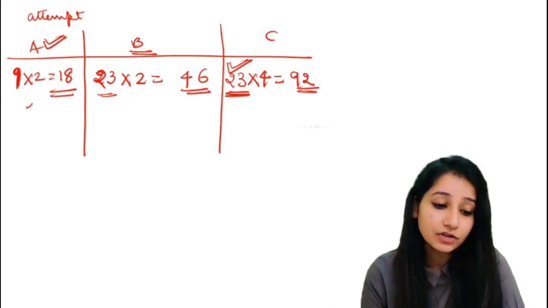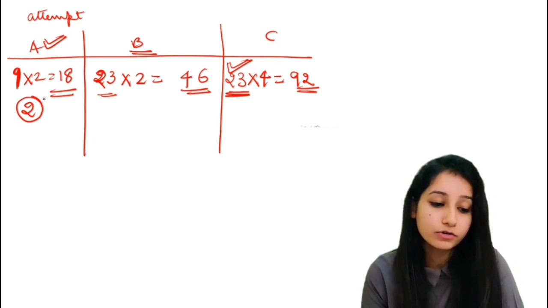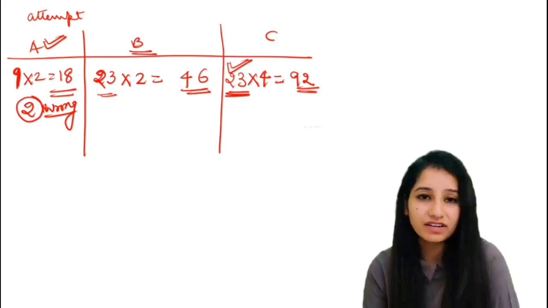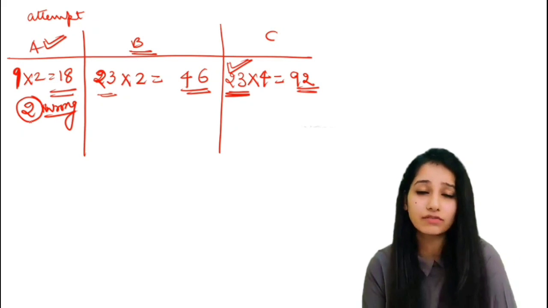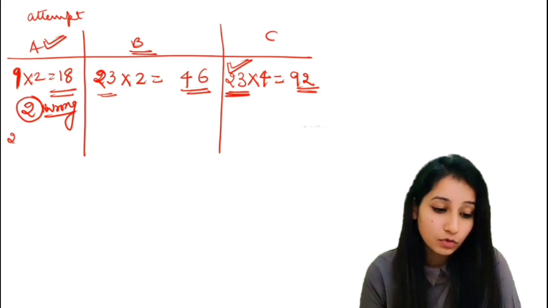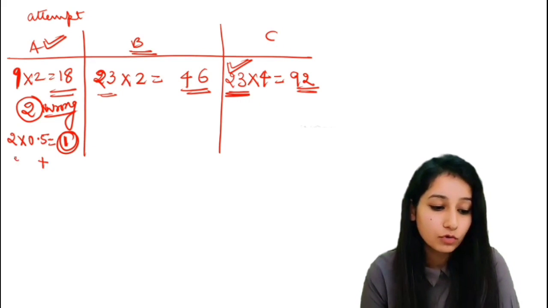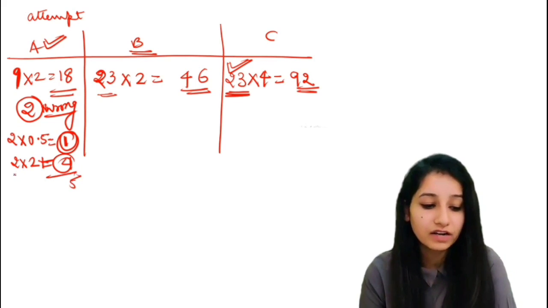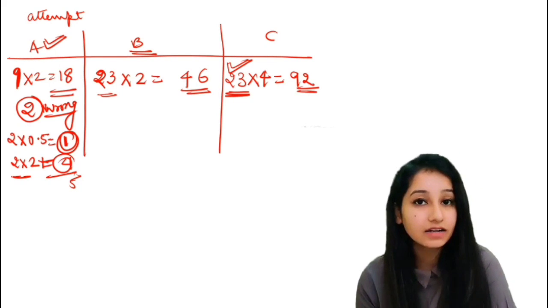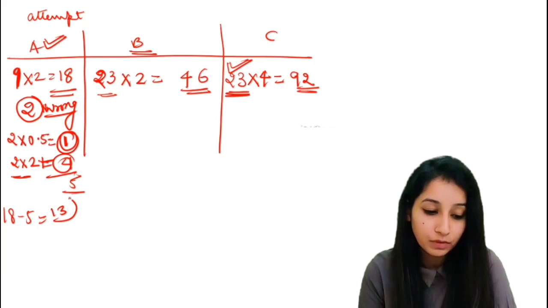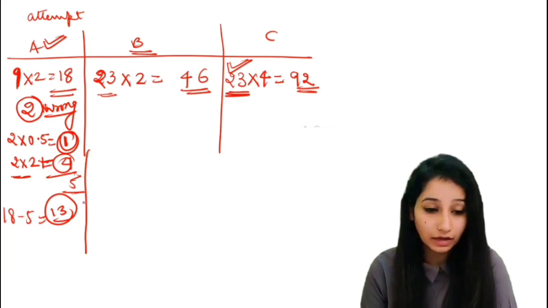Okay, so in A section you can go for 2 questions that are wrong. Because 7 correct questions you can do in the CSIR NET examination, those are very easy questions. So for 2 wrong into 0.5, only 1 mark is lost, plus 2 into 2, that is 4. So 5 marks have been lost, 1 from negative and 4 from the marks that the questions carry. So 18 minus 5 is equal to 13 marks. Here you have scored 13 marks. That is a very good number.